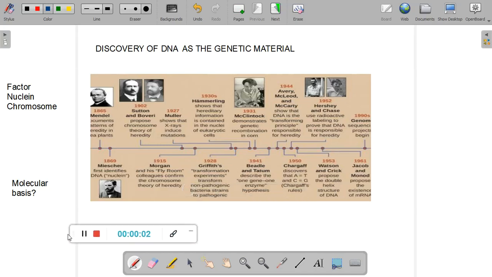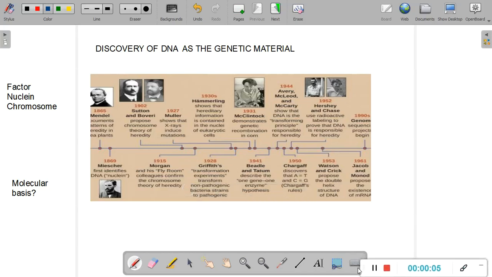In this session, we will understand the discovery of DNA as the molecule of heredity, or as the genetic material. The field of genetics has a rich past, and the most significant of the earliest discoveries was made by Mendel.